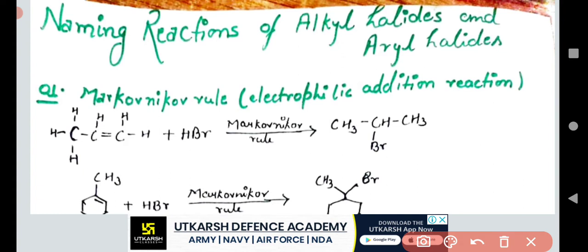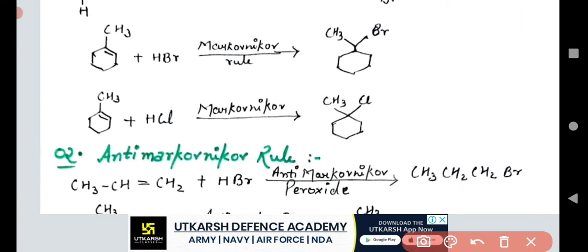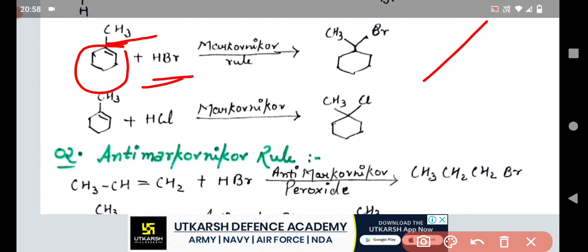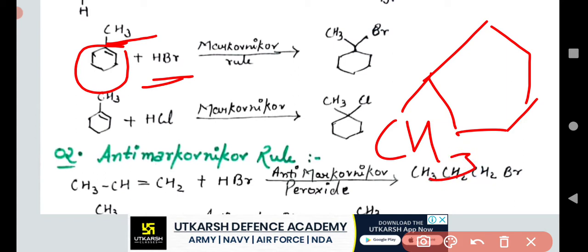Now we have to move on to another chemical reaction. In this chemical reaction, there is a cyclic functional group and there is a double bond also, and at this one point there is no hydrogen. It means that whenever that double bond is broken by the addition of HBr, it gives a compound like this. This is the CH3, and on this carbon Br is attached, the double bond has been broken.